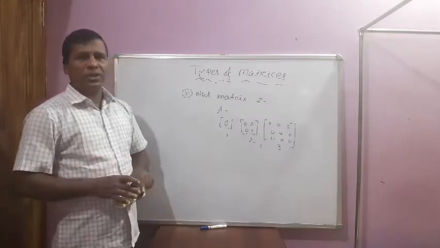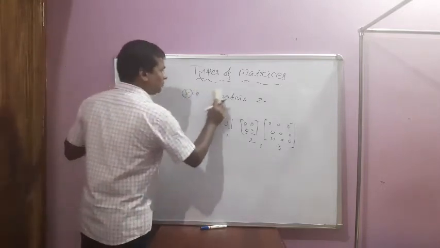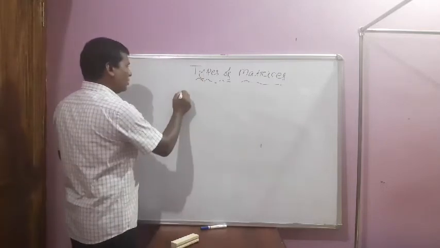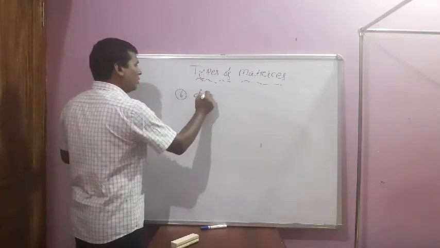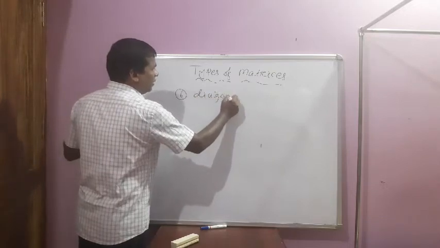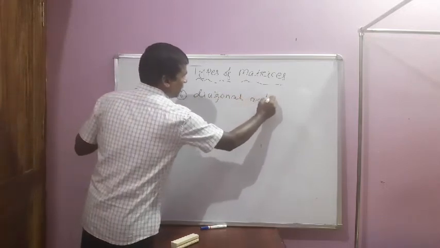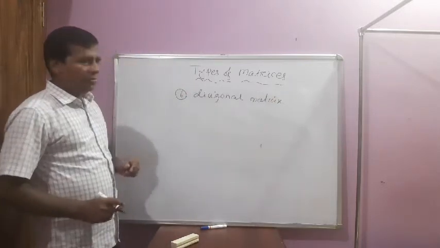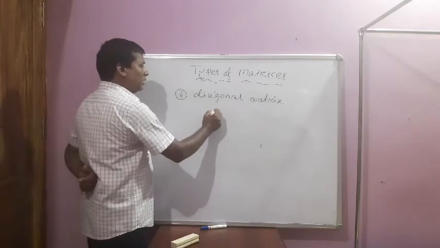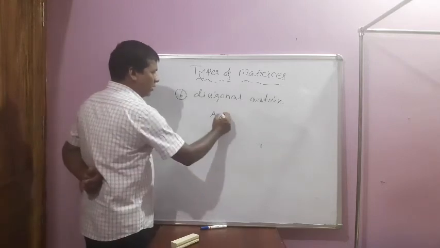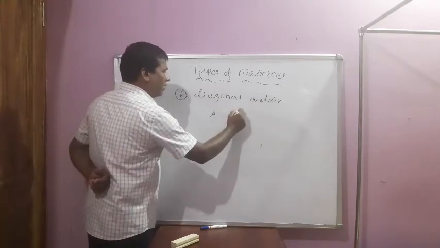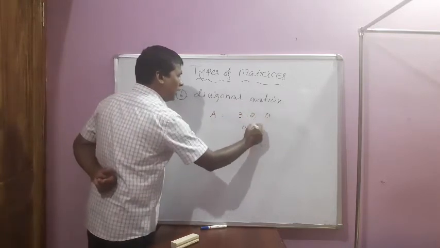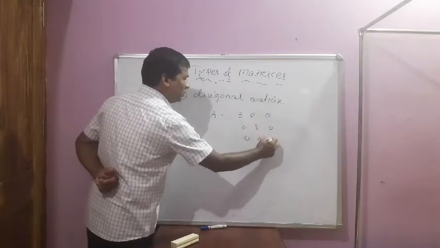Then number 6, your diagonal matrix. Diagonal matrix means, suppose this is a matrix A where taken as 3 0 0, 0 5 0, 0 0 2.